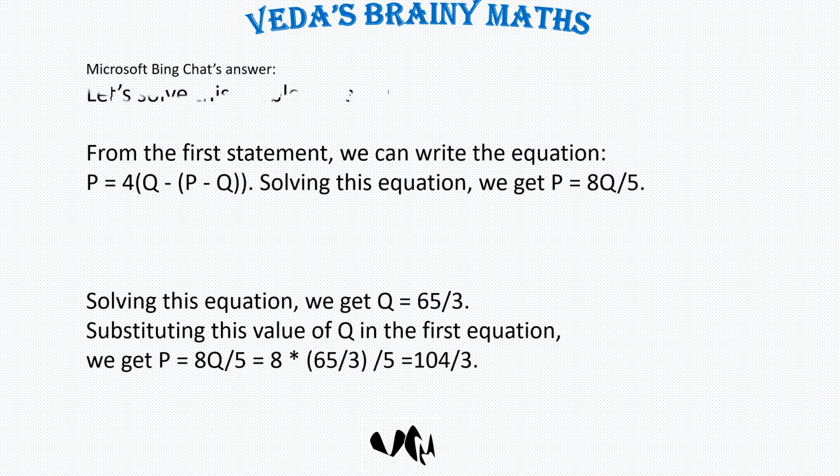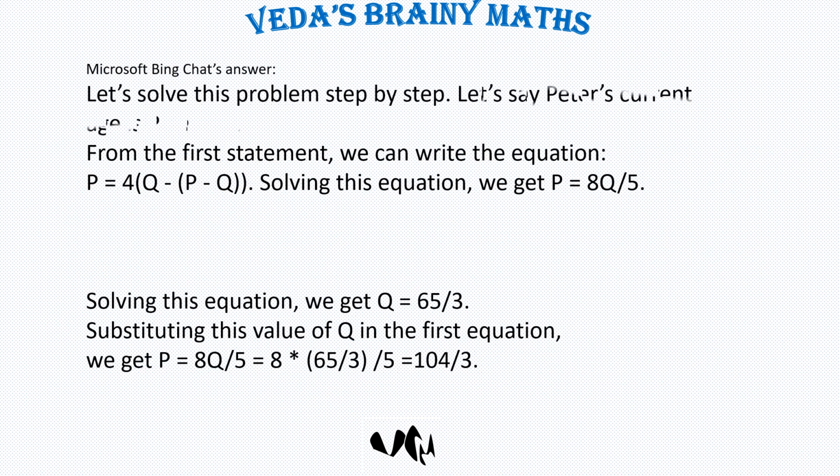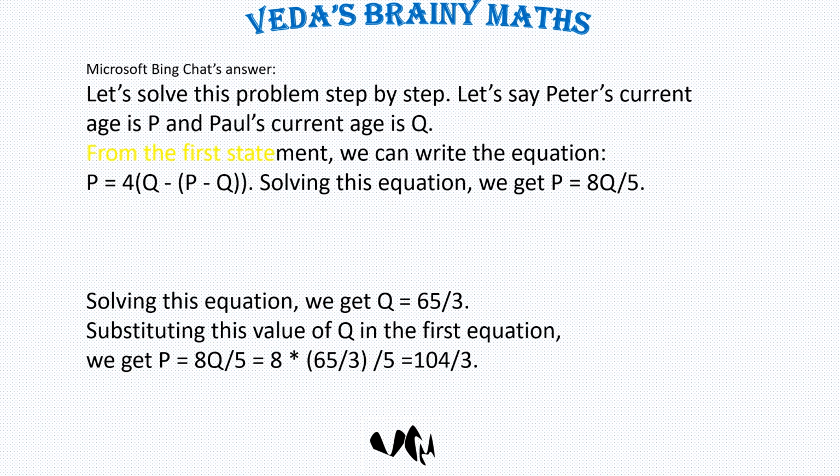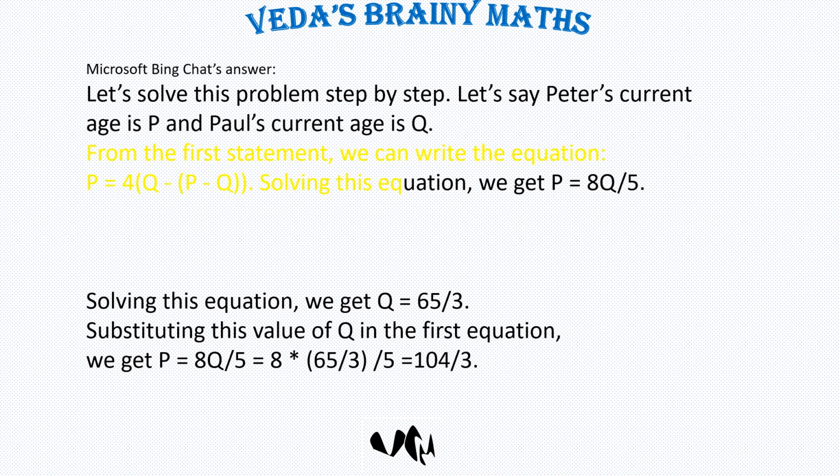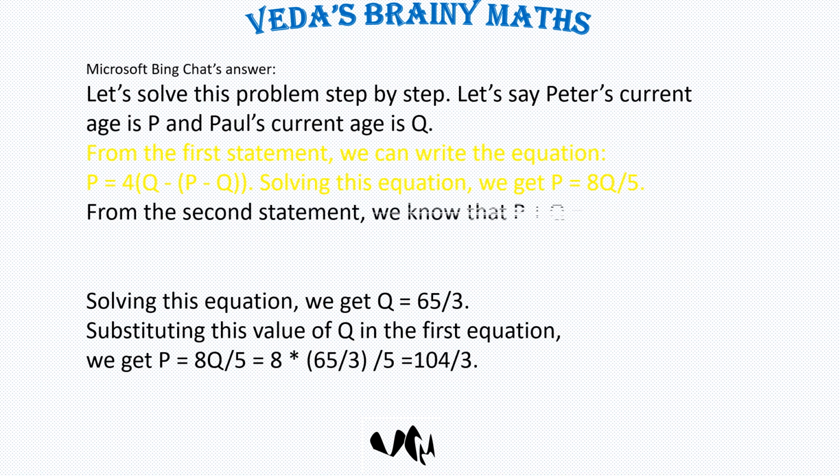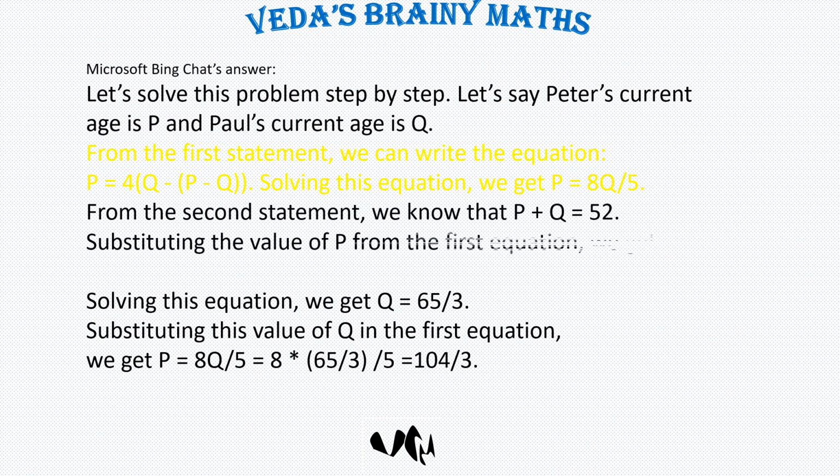Let's solve this problem step by step. Let's say Peter's current age is P and Paul's current age is Q. From the first statement, we can write the equation: P is equal to 4 multiplied by (Q minus (P minus Q)). Solving this equation, we get P equals 8Q/5. From the second statement, we know that P plus Q equals 52.